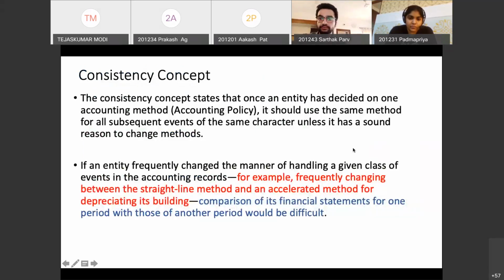Another example I will take is the inventory valuation method. See, Amazon is selling merchandise over their platform, so Amazon may have inventory in their godown or warehouse. To value the inventory, Amazon may have multiple methods: maybe the FIFO method, that is first in, first out, the LIFO method, last in, first out, or maybe the weighted average method. In India, the LIFO method is not allowed for accounting purposes. So Amazon can select FIFO and weighted average, but Amazon cannot change the method every year, because Amazon has to be consistent with their approach, right?